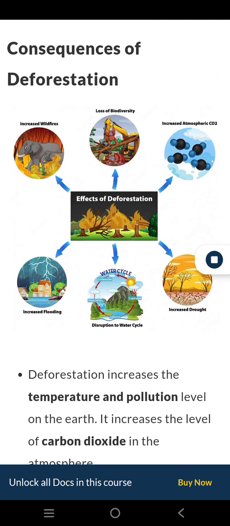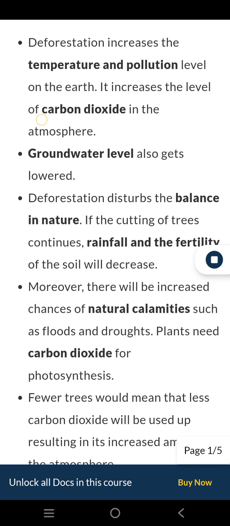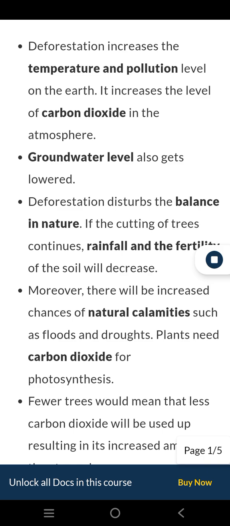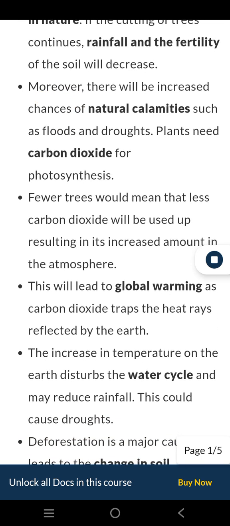Consequences of deforestation. Deforestation increases the temperature and pollution level on the earth. It increases the level of carbon dioxide in the atmosphere. Groundwater level also gets lowered. Deforestation disturbs the balance in nature. If the cutting of trees continues, rainfall and the fertility of the soil will decrease. Moreover, there will be increased chances of natural calamities such as floods and droughts.